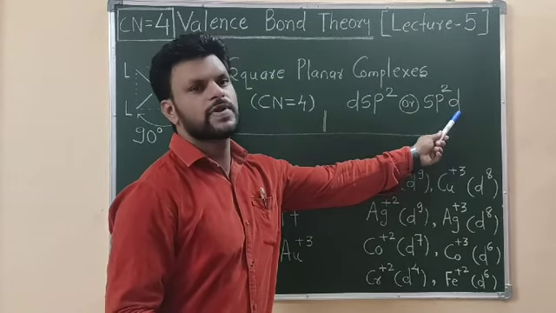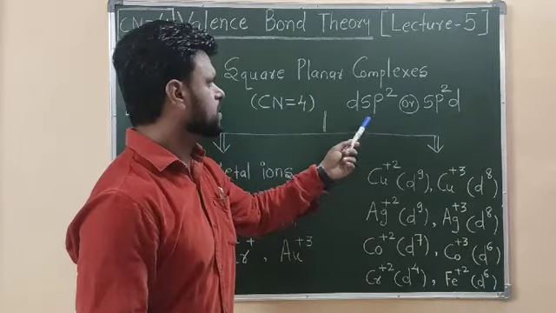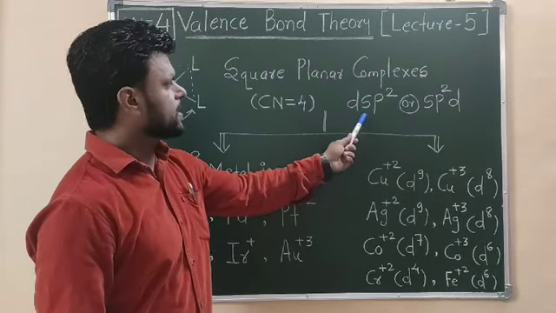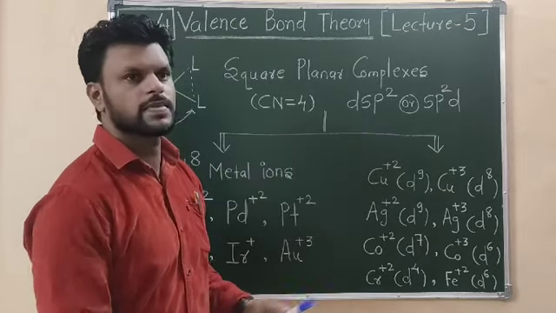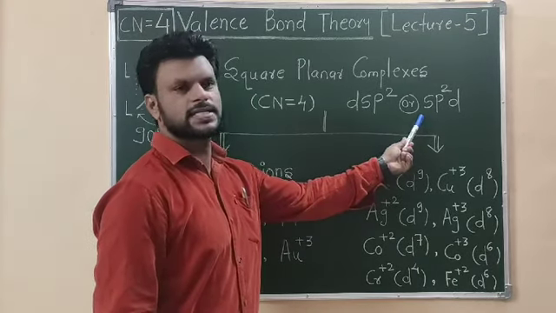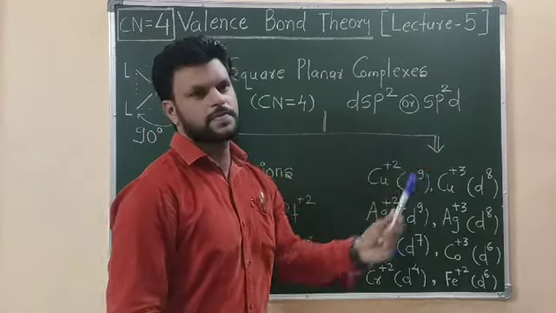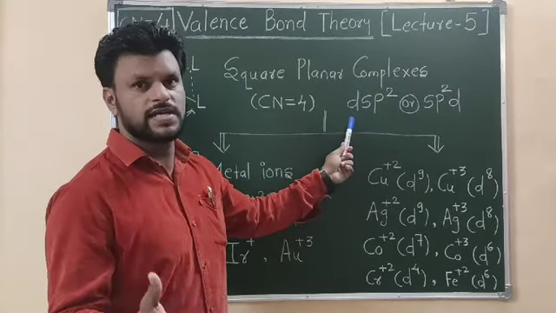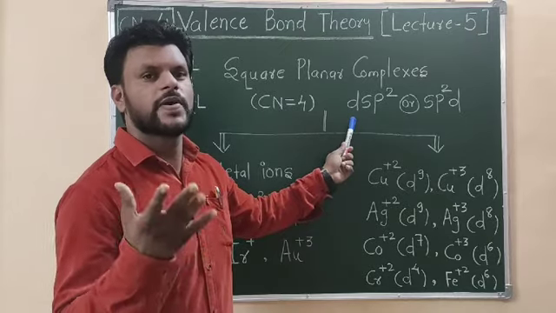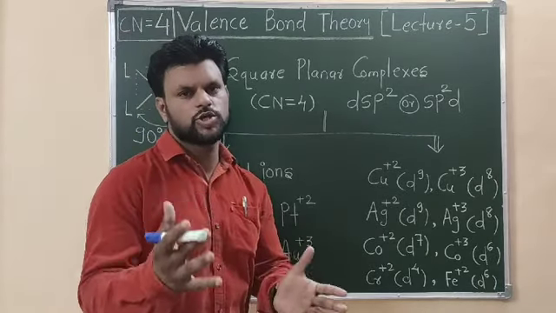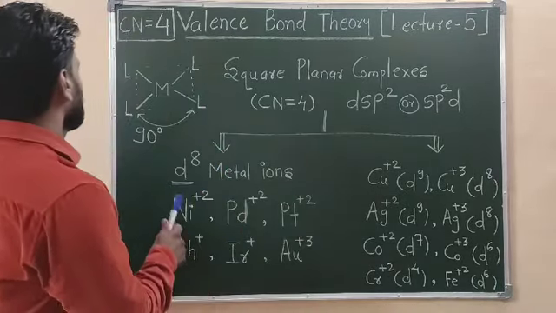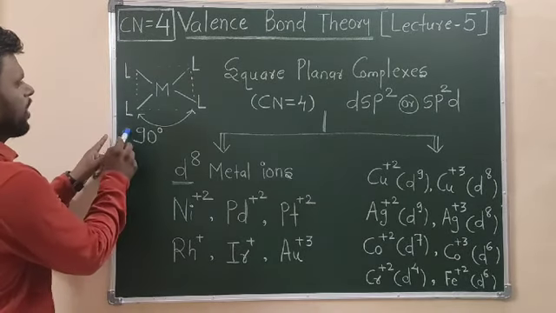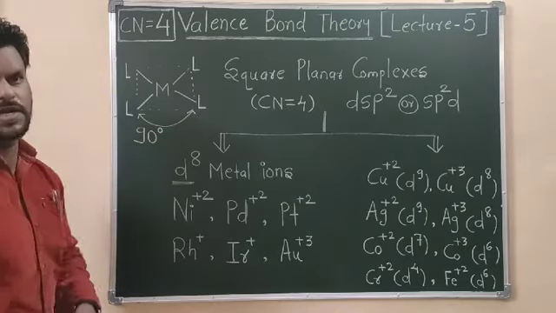If the complex exhibits sp2d hybridization, this d orbital will be outer. That is, in this case, (n-1)d, ns, np2, and here ns, np2 and nd. And again remember that this d orbital will always be dx2-y2 when we have square planar geometry. And when we have geometry of this type, the bond angle will always be 90 degrees.